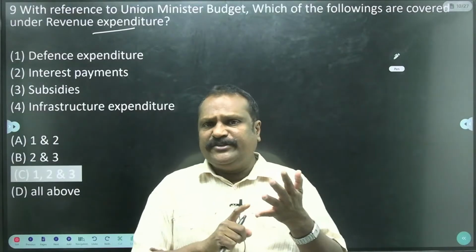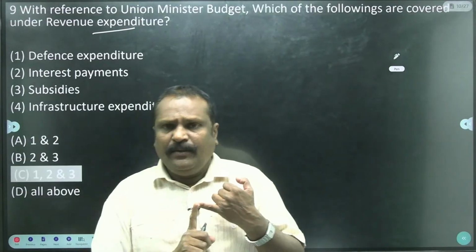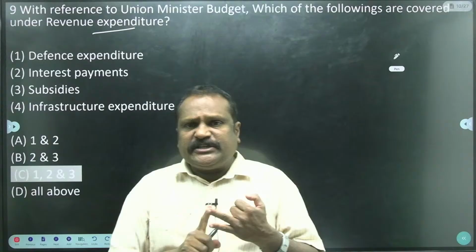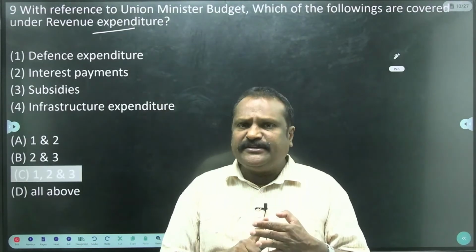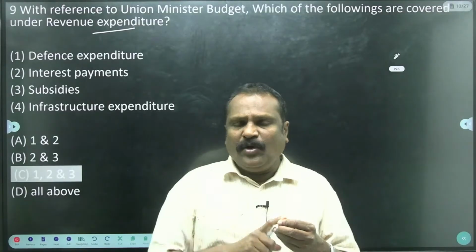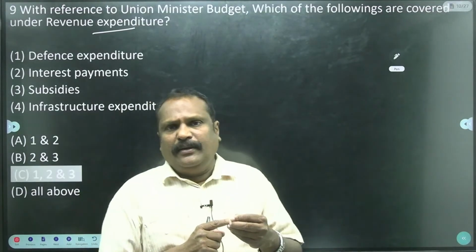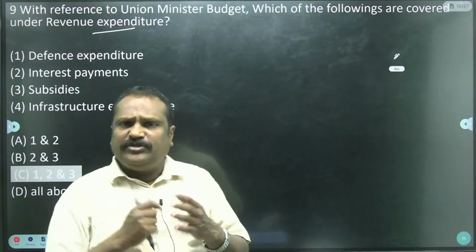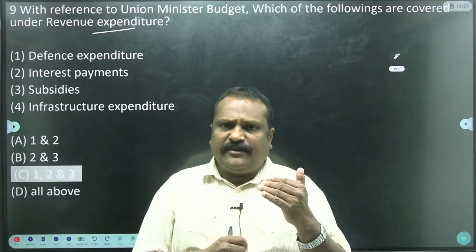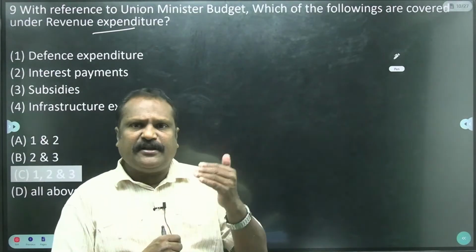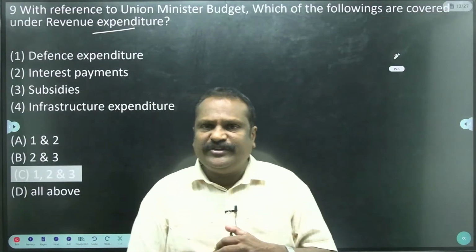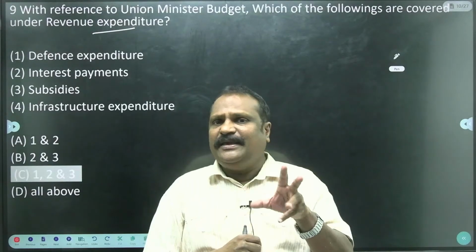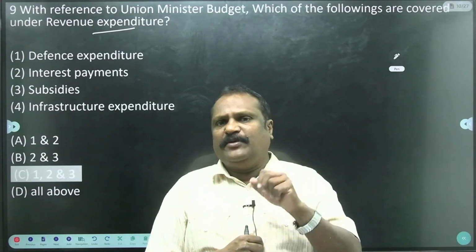Revenue expenditure means interest payments, defense expenditure, salaries, pensions, government programs. Capital expenditure, which is productive, means construction of infrastructure facilities, expenditure on the infrastructure, loan repayment, recovery of the loans.